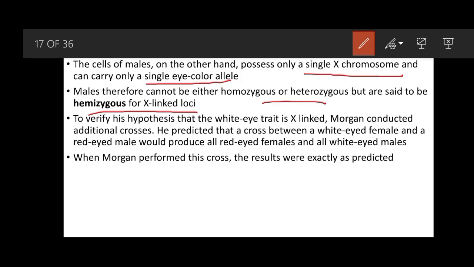To verify his hypothesis that the white eye trait is X-linked, Morgan conducted additional crosses, and he predicted that a cross between a white-eyed female and red-eyed male would produce all red-eyed females and all white-eyed males. When Morgan performed this cross, the results were exactly as predicted by him.